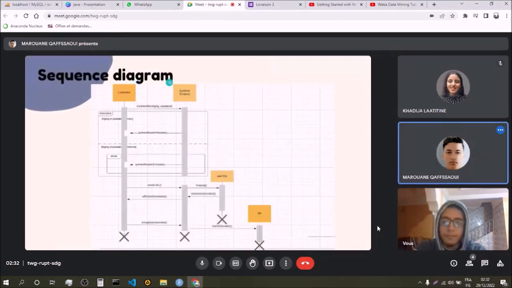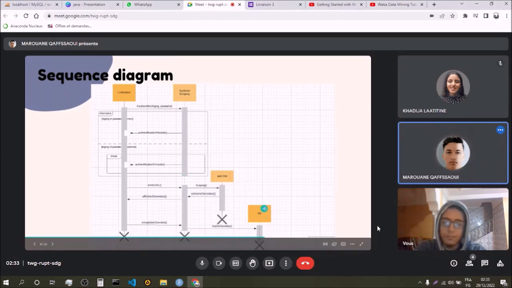Second diagram, in which we express the interaction between the user and the system. Here, for example, we have a user that needs to authenticate, then enter the URL that he wants to extract data from, and save this data in a database system.